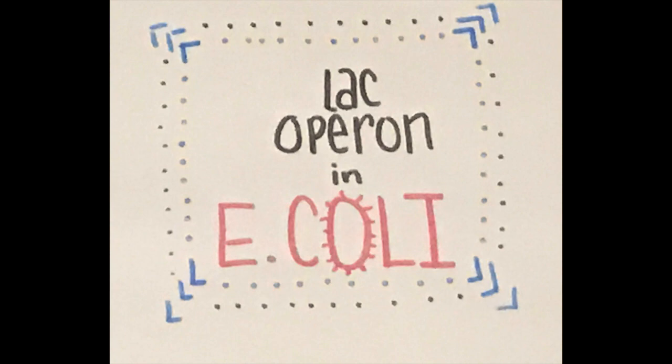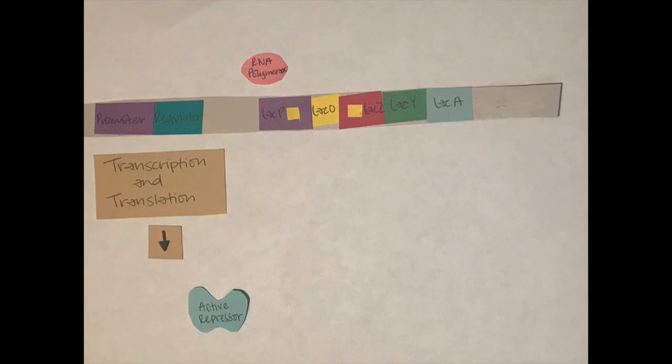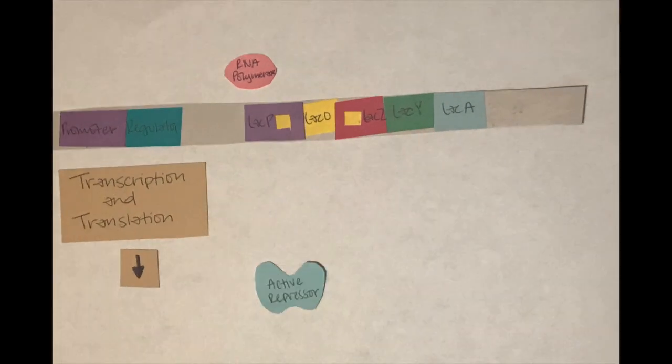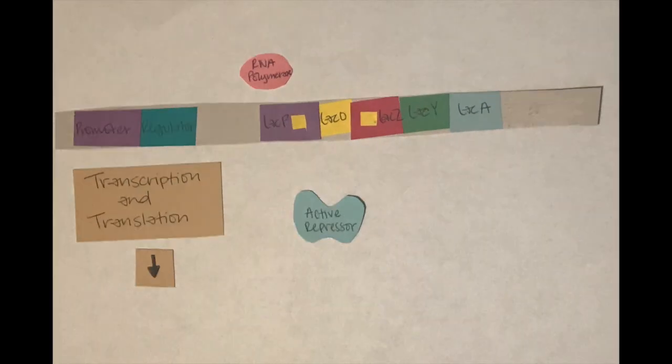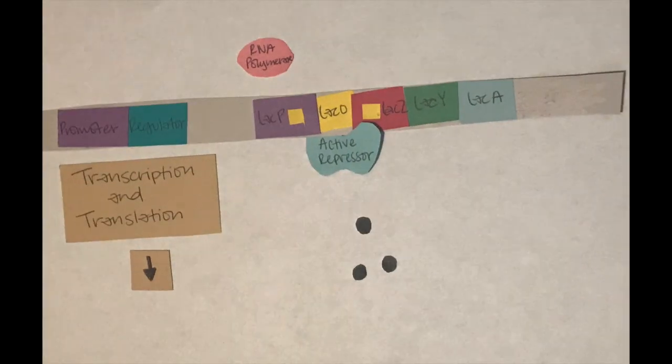coli. The lac operon contains three structural genes, lacZ, lacY, and lacA. The common promoter for these structural genes is lacP, and the operator is lacO. The regulatory gene lacI transcribes the mRNA that translates to the active repressor that binds to lacO. Without lactose, the repressor binds to the operator, inhibiting transcription. With lactose, some is converted to allolactose, the inducer that binds to the repressor, which releases the repressor from the operator and allows transcription to occur.